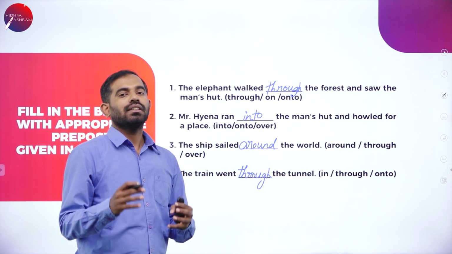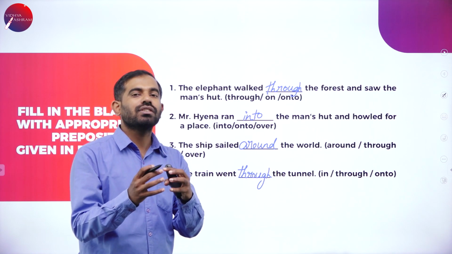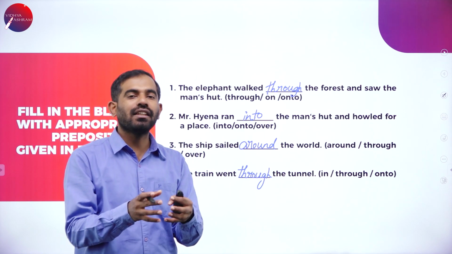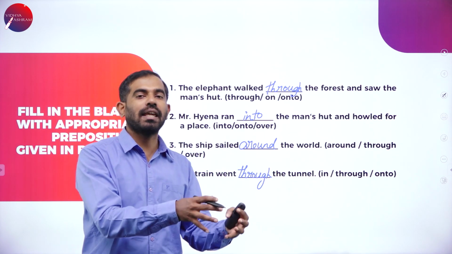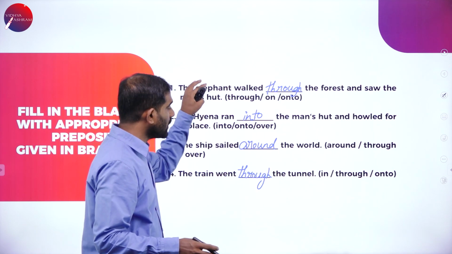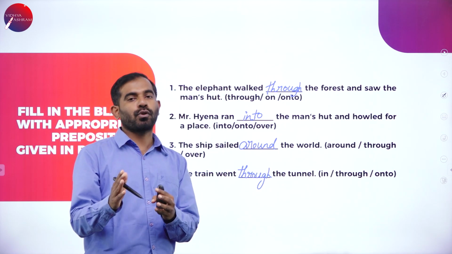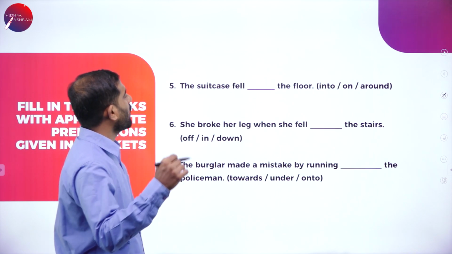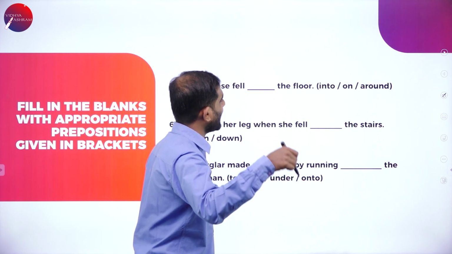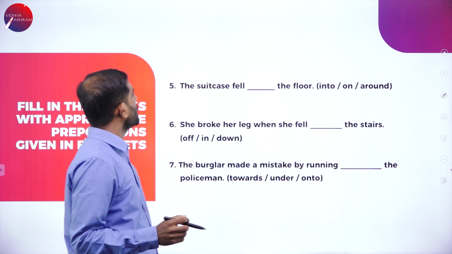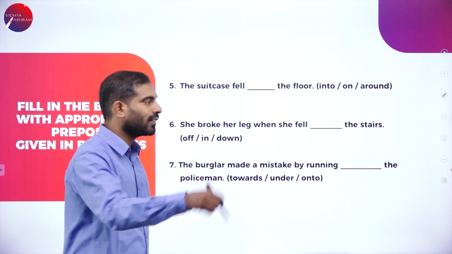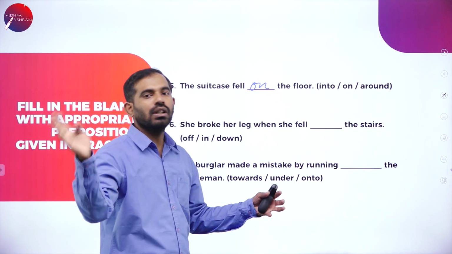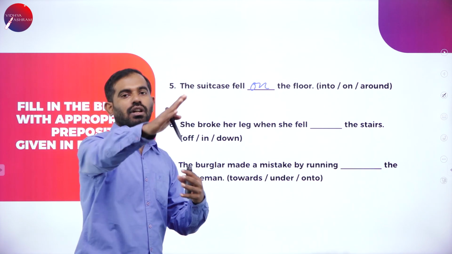Keep one thing in mind, there are a few complicated words, a few prepositions which seem the same. The meaning of the preposition seems the same, but don't get confused. You need to find the most appropriate preposition and fill in the blanks. Next one, the suitcase fell dash the floor. Into, on, around. The suitcase fell on the floor. Into is inside, around is not possible, around is round.